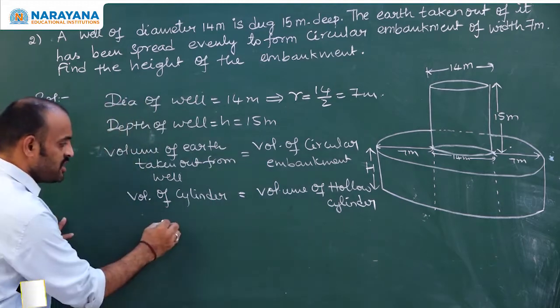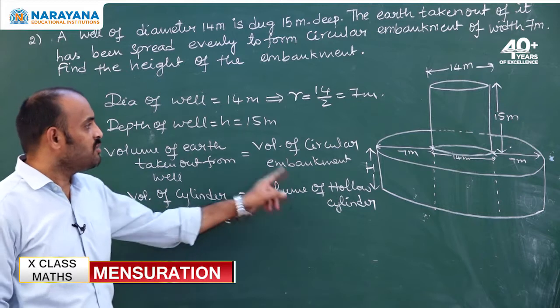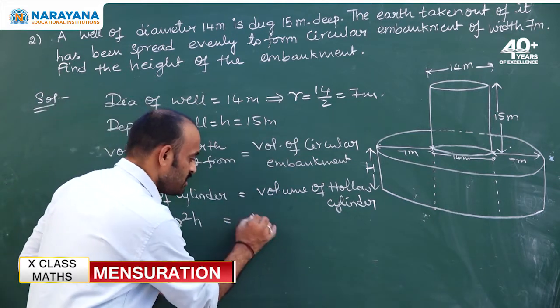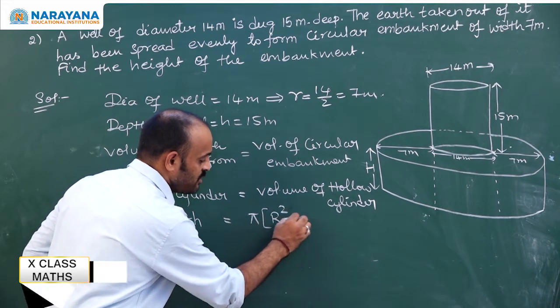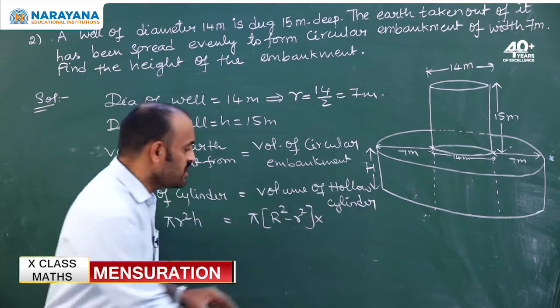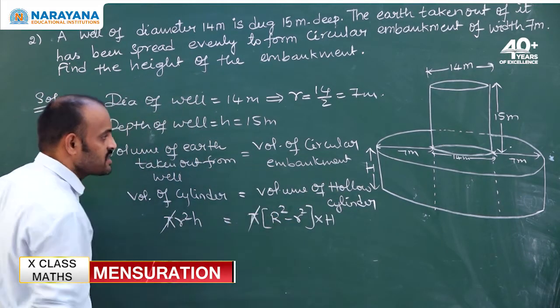What is the volume of cylinder formula? Pi r square h. What is the volume of hollow cylinder formula? While discussing the hollow cylinder, we have discussed it: pi into capital R square minus small r square into h. In this case, h we have considered as capital H. So pi and pi get cancelled.